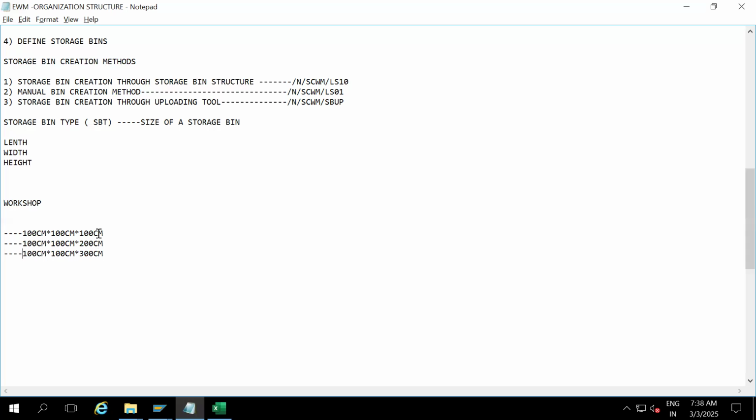So we have to map these three sizes into our warehouse. Since length and width are the same, only the height is changing. So I can consider this as a 1-meter height, this one as a 2-meter height, and this one as a 3-meter height, just for our understanding.